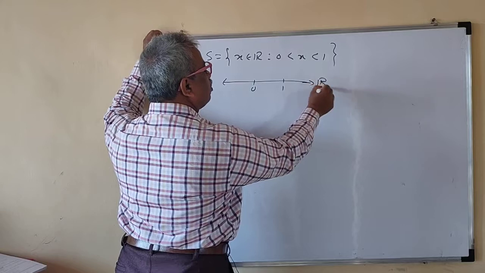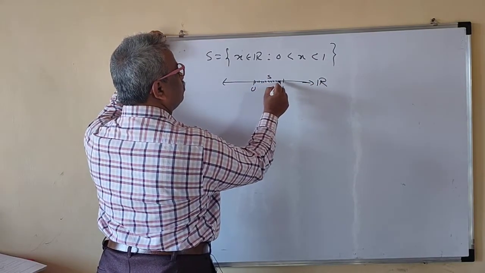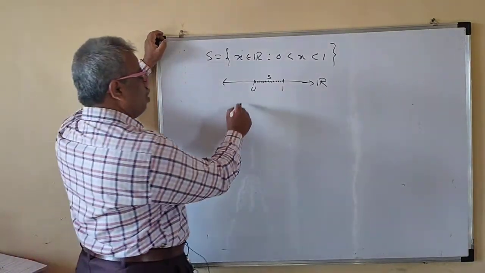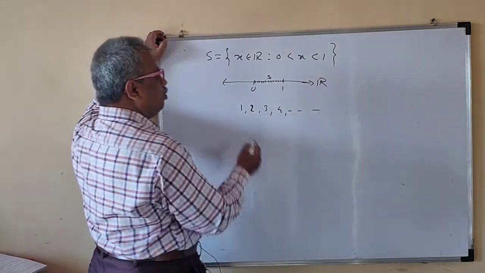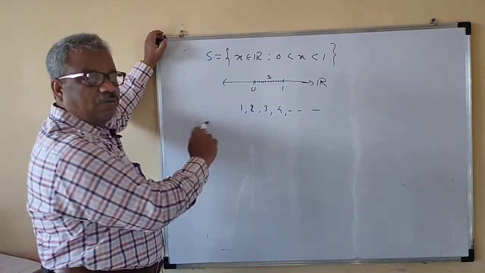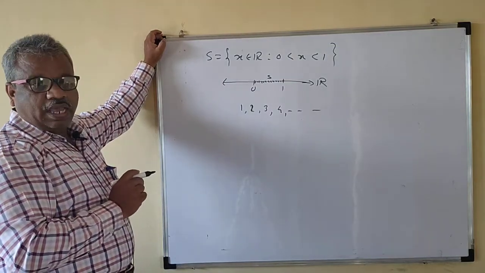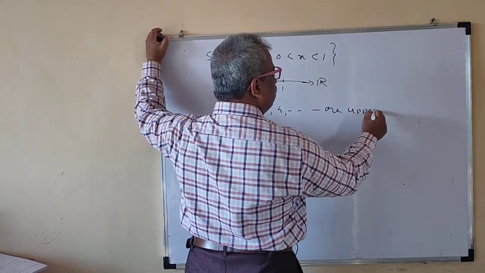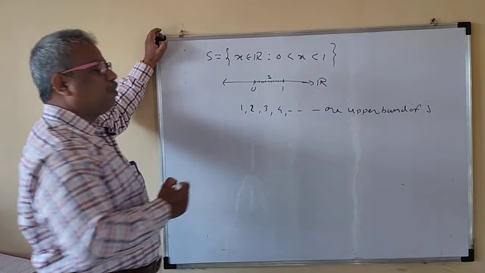This is your S, all x lying between 0 and 1. Now see, the numbers 1, 2, 3, 4, and so on, are upper bounds of S.